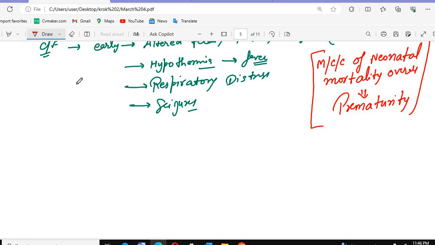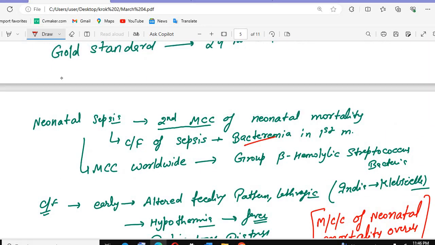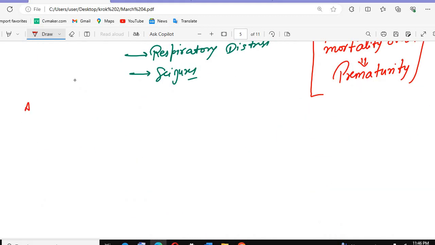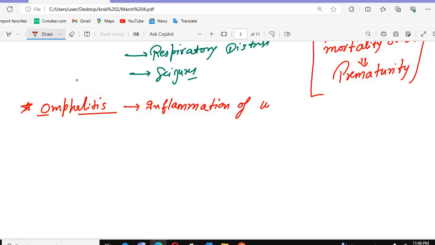Okay, and like this we have neonatal sepsis and other infections. Also write one line about all those infections. So we have omphalitis. These are all infections that we see in neonates. What is omphalitis? Omphalitis is the inflammation of the umbilical cord.